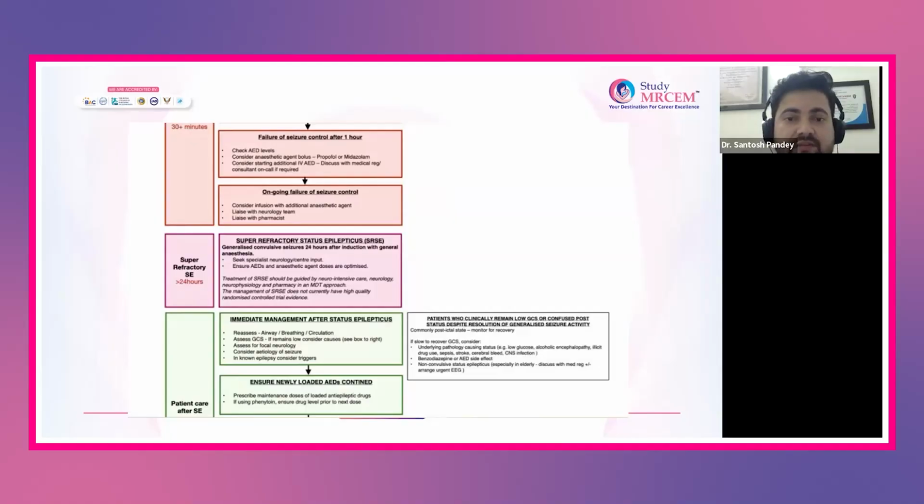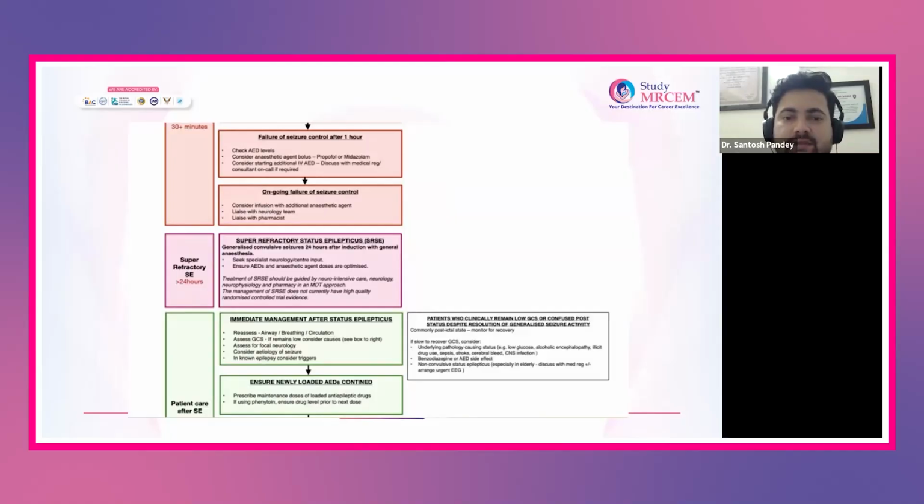Most of the time, after giving this many drugs, if you have given the third line drugs, the GCS can come out of the post-ictal state. But if the patient is not coming out of the post-ictal state, in that case, secure the airway if you have not secured it till now, and then look for the focal neurological deficit. And if it is required, neuroimaging is very important in such cases.